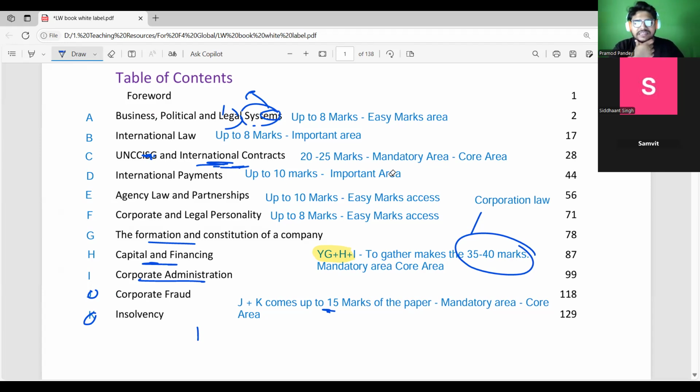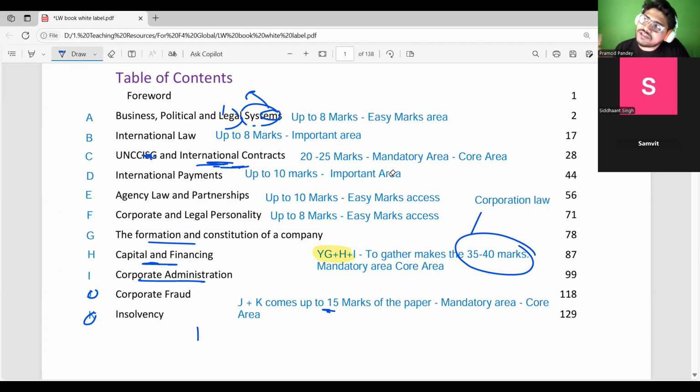Then we will learn about agency law and partnership law, some of the easy areas that should not be missed, so you should not lose any marks out of this. Then corporate and legal personality, which will talk about the separate legal entity concept. For example, suppose you are starting a company, that will be a separate entity.